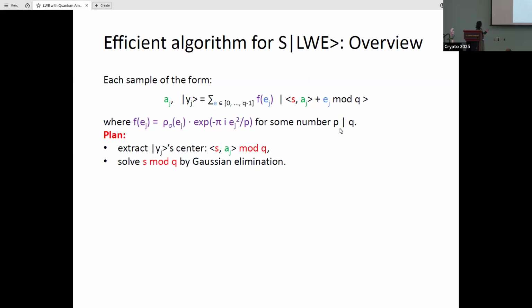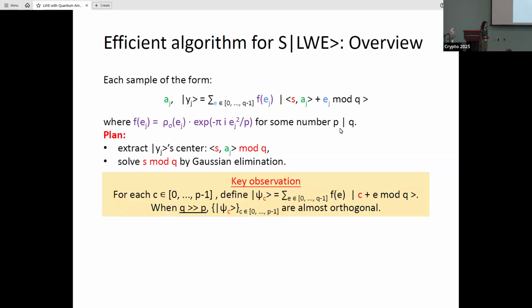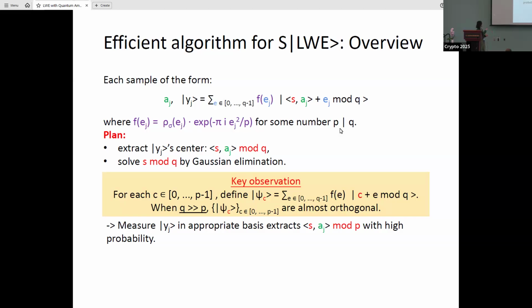This plan won't usually work for amplitudes like real-valued f. However, with our carefully chosen Gaussian rotation, we have the following key observation: if you define the set of states psi_c to be the boxes around center c, under the condition that q is far larger than p, the set of states psi_c is going to be almost orthogonal. What this means is that you can hope to measure the center of y_j in some approximate basis that extends the set of psi_c to extract the inner product of s with a_j mod p with high probability.